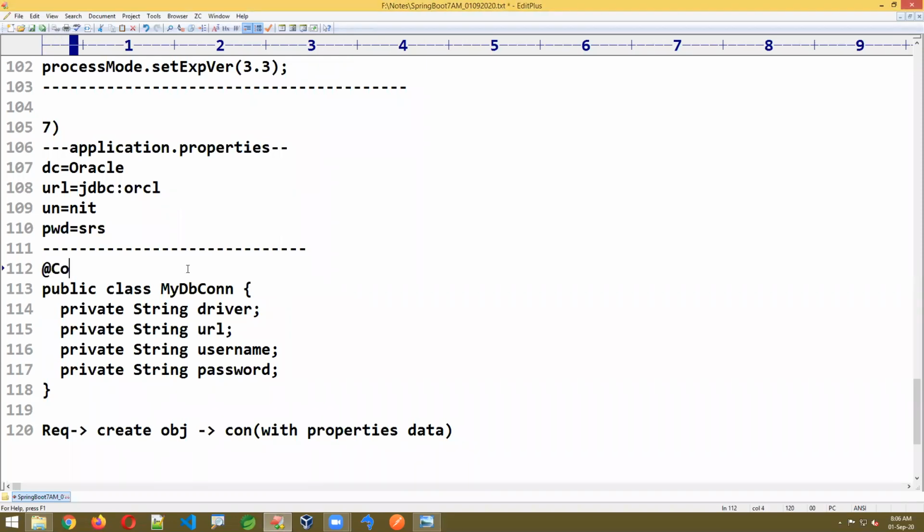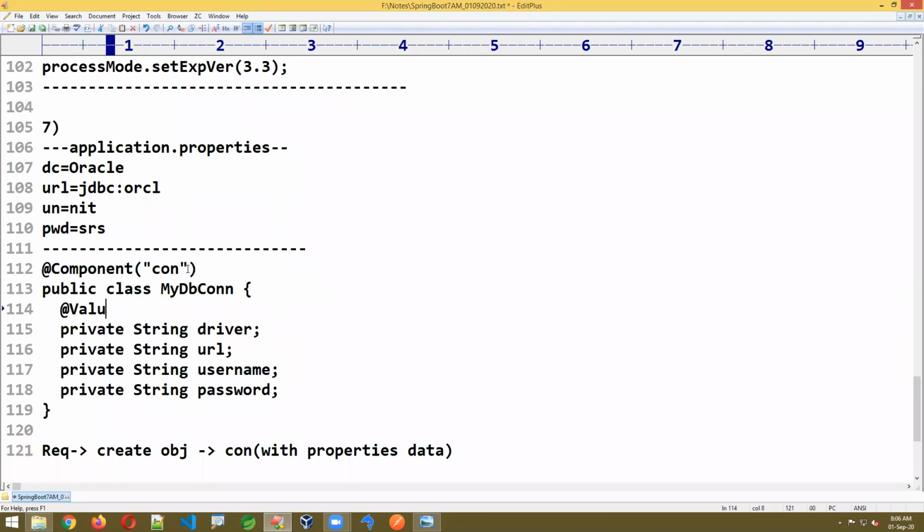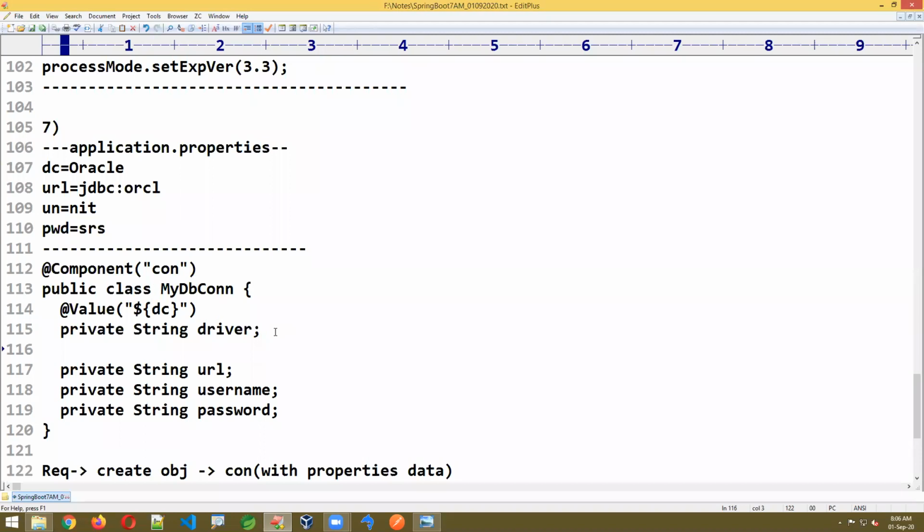I'm giving @Component. I wrote the object name I gave, sir. You have to mention it. There I'm writing @Value. Concentrate everyone. First parenthesis, then double quotes, then dollar, open brace and close brace. You have to write the key. This is the key, DC is a key. Some people are writing dollar inside the braces; outside the braces you have to write it.